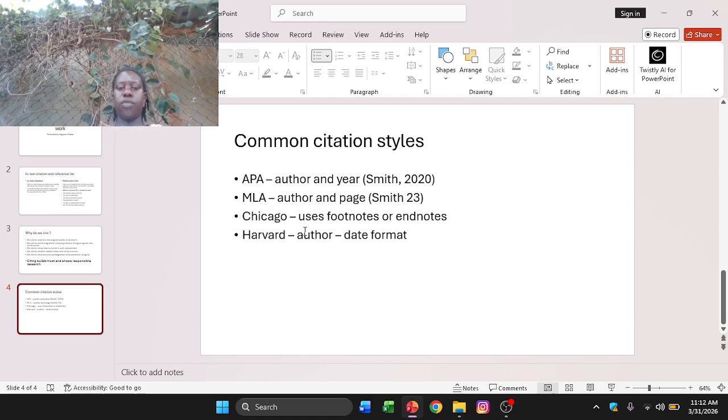Then we have the Harvard format, where we get the author's name and the date. The date may be when this work was written or when this work was published. We get it and attach it. That is the Harvard format.